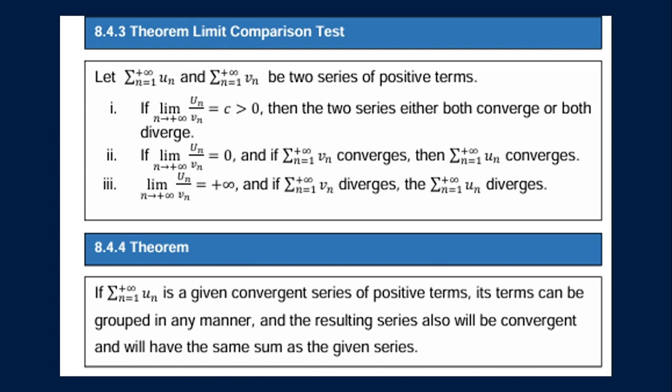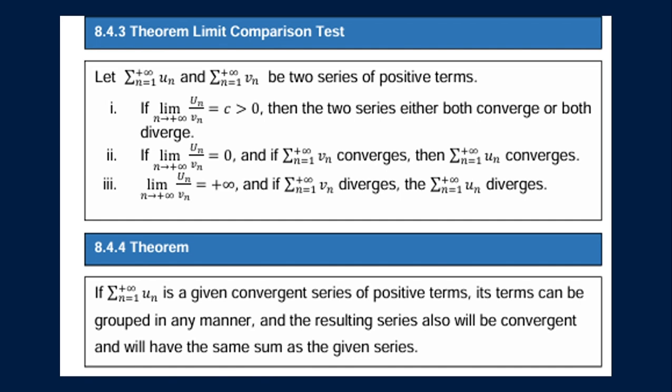If the limit of u sub n over v sub n as n approaches positive infinity is equal to 0, and if the summation of v sub n converges, then the summation of u sub n also converges. And if the limit of u sub n over v sub n as n approaches positive infinity is equal to positive infinity, and if the summation of v sub n diverges, the summation of u sub n also diverges.